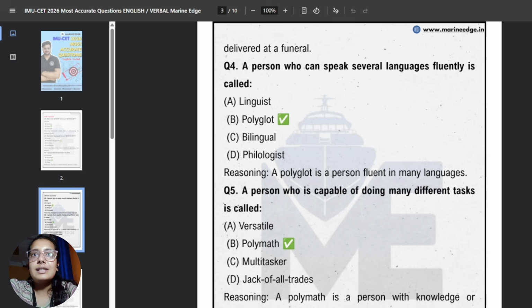Okay, now go to the next question, the fourth one. A person who can speak several languages fluently is known as what? So, poly. Okay, so the word here is poly. Poly means many, and glot means language. So polyglot is someone who is fluent in several languages.